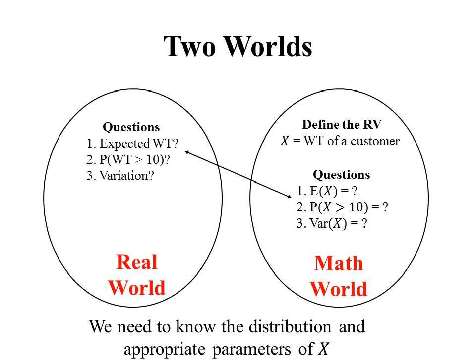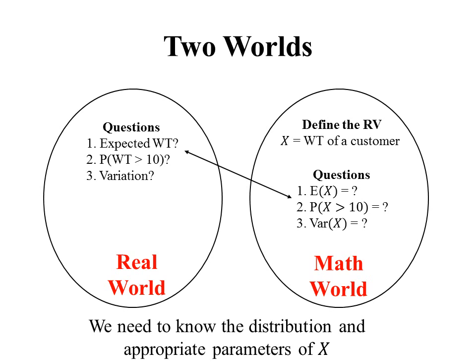And then once we know the appropriate type of distribution, it has associated parameters. For instance, an exponential distribution has a parameter lambda. Normal distribution has parameters mu and sigma. Uniform distribution has parameters a and b. And so if we know that distribution and the appropriate parameters of x, then we can very easily calculate these values, and we'll be all done.